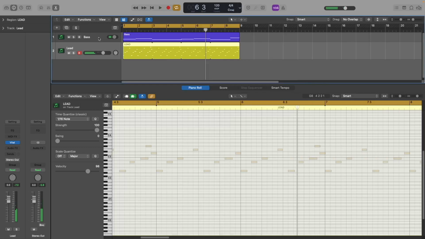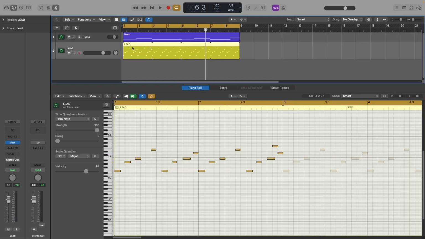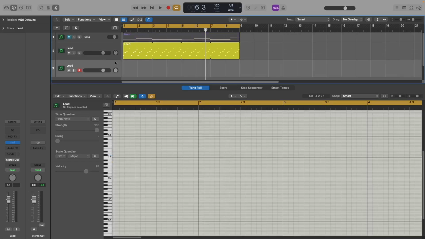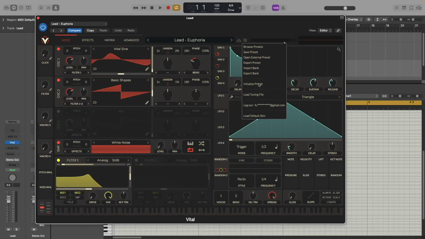Alright, and if you want to learn how to make this bass right here, there's a brand new tutorial on this bass on the sound design channel. So now let's get started with this lead. Let's copy the MIDI and let's open up a new instance of Vital and let's initialize the preset.